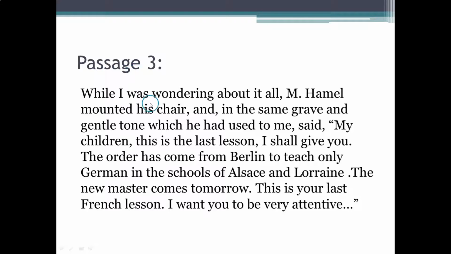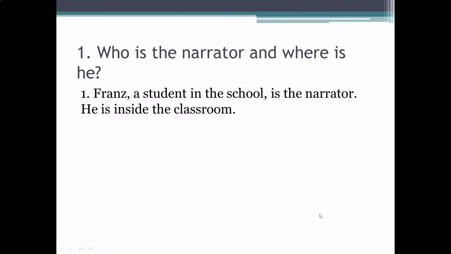Passage 3. While I was wondering about it all, Monsieur Emile mounted his chair and in the same grave and gentle tone which he had used to me said, "My children, this is the last lesson I shall give you. The order has come from Berlin to teach only German in the schools of Alsace and Lorraine. The new master comes tomorrow. This is your last French lesson. I want you to be very attentive."